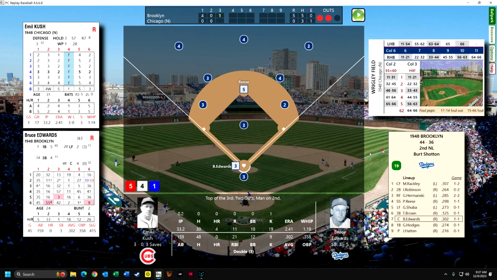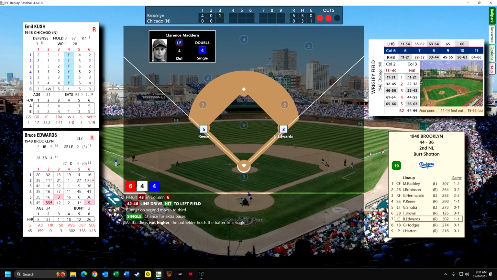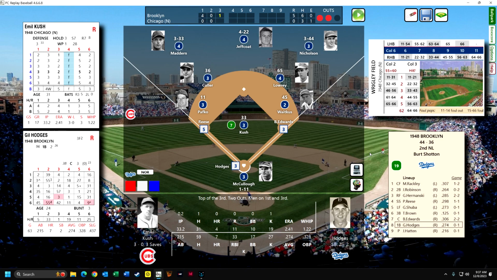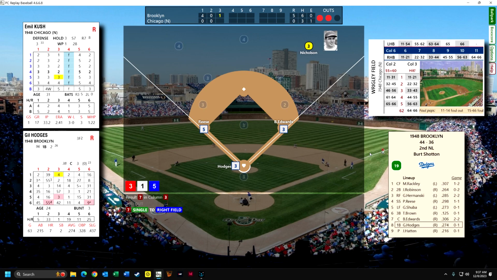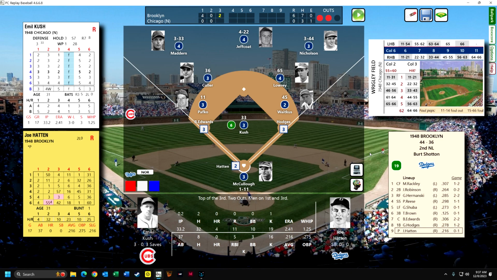Here is Bruce Edwards, and that's going to be a line drive hit to left, and we have a chance for extra bases, but that blue D6 dice roll up there had to be a 5 or a 6. So 2 out, runners on the corners. Hodges is up, struck out last time. This is going to be a base hit right over the first baseman into right, and I think that Edwards is going to roll 2 dice, add them up, it's a 6. He's got an extra base on that. So runners on the corner again. Cubs are running away with it at 6-0.